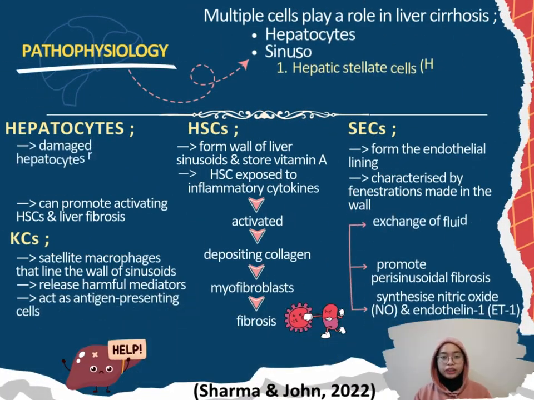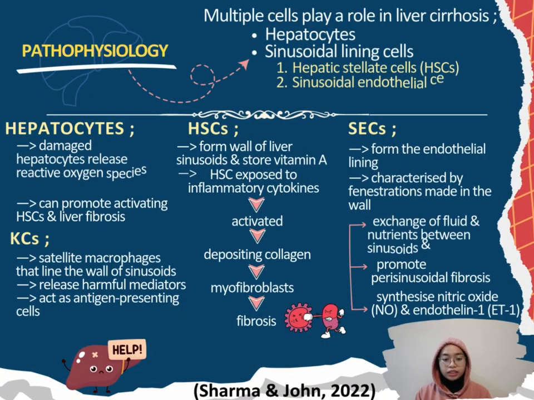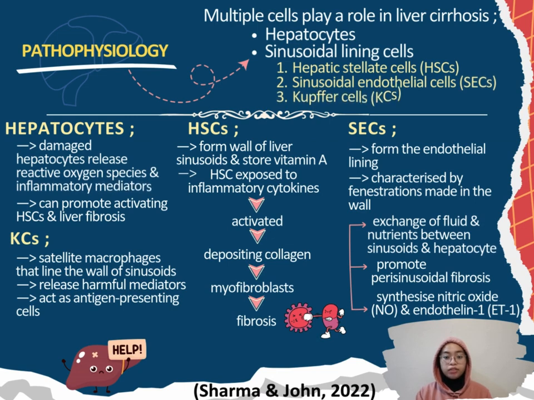Hi, I'm Aina and I'll talk about the pathophysiology of liver cirrhosis. So, multiple cells play a role in liver cirrhosis, including hepatocytes and sinusoidal lining cells. Sinusoidal lining cells have three cells: hepatic stellate cell, sinusoidal endothelial cell (SEC), and Kupffer cell (KC). So, hepatocytes are involved in cirrhosis pathogenesis. The damaged hepatocytes release reactive oxygen species and inflammatory mediators that can promote activating HSC and liver fibrosis.